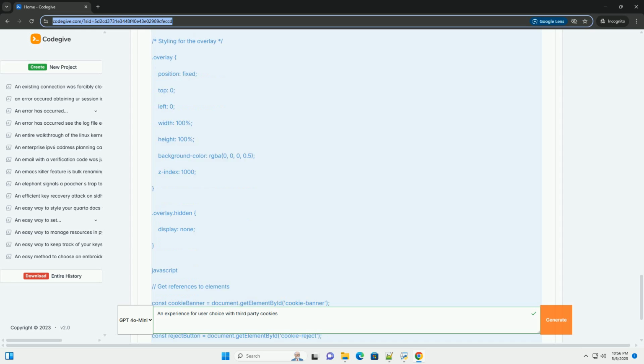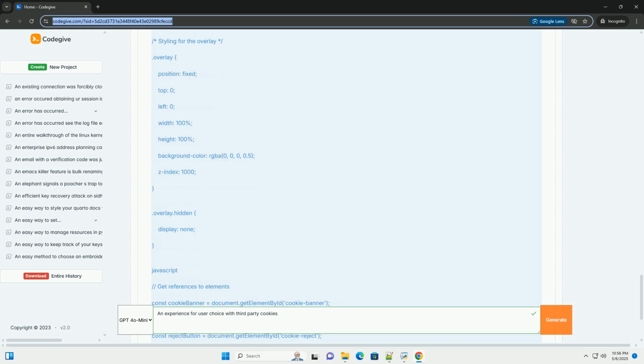2. Legal considerations, GDPR, CCPA. GDPR, General Data Protection Regulation, EU, requires explicit consent before placing non-essential cookies, including most third-party cookies, on a user's device. Users must be informed about the purpose of the cookies and given a clear choice to opt in or opt out. Implied consent, for example continuing to browse, is generally not sufficient.